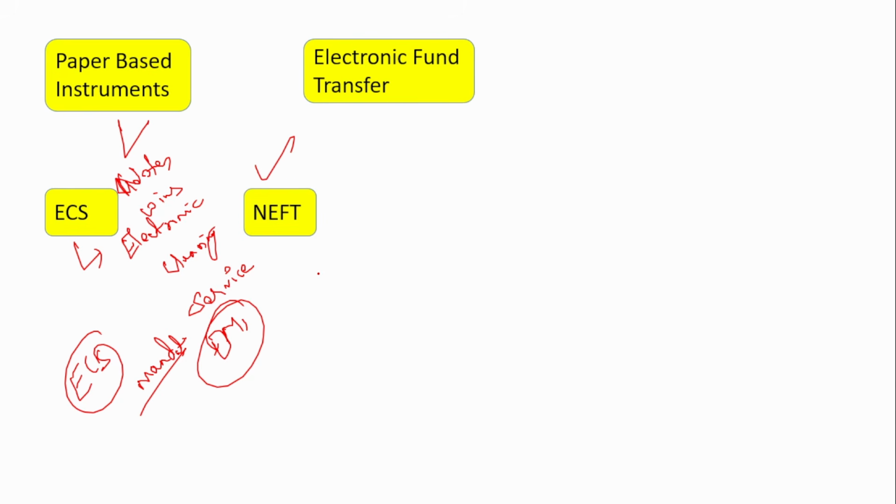I'm sure everyone is aware about NEFT. National Electronic Fund Transfer. This is the full form of NEFT. Okay, so this is a half-hourly settlement transfer. What happens is that if you send money, it does not get credited to your account immediately. It takes at least half an hour for it to be credited into your account. So the settlement takes place once in half an hour. That is what is called the National Electronic Fund Transfer.